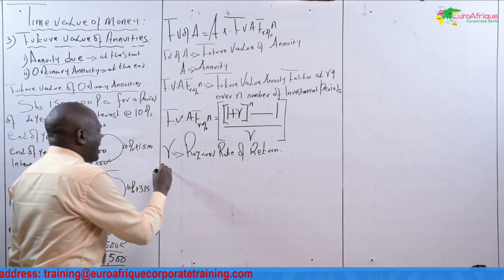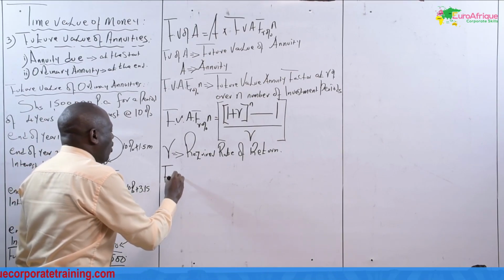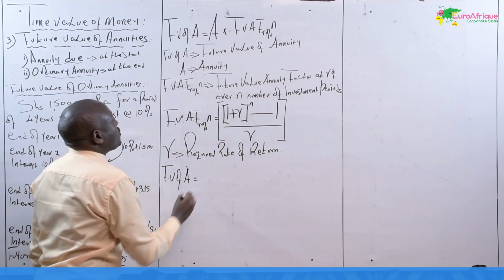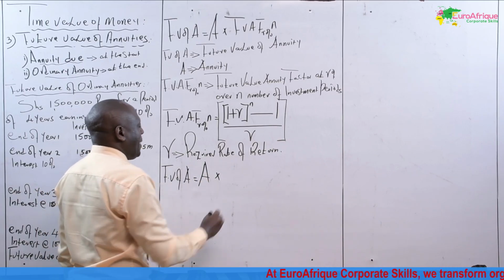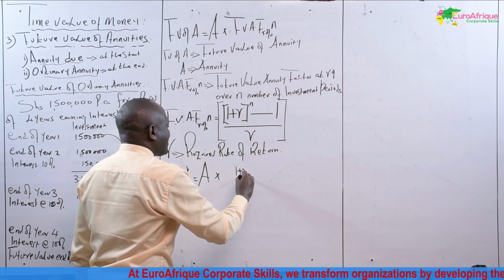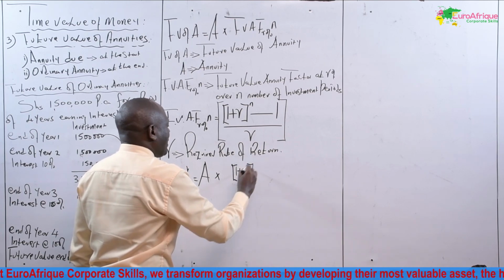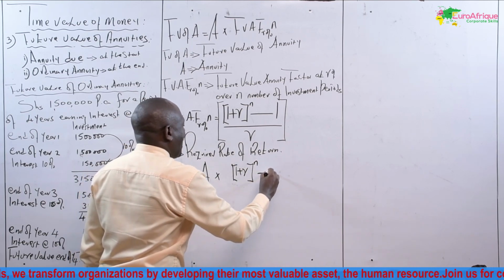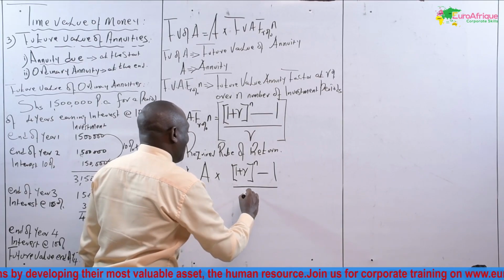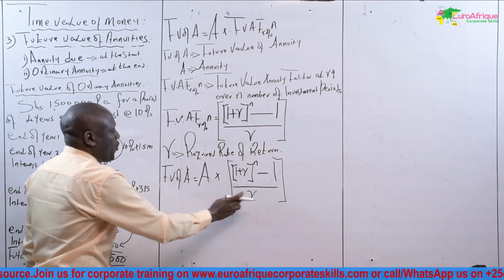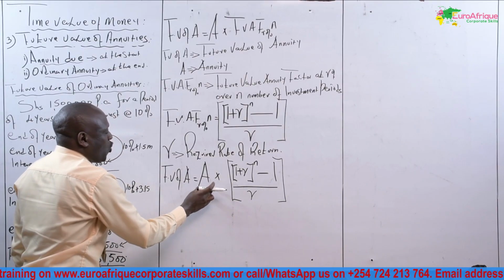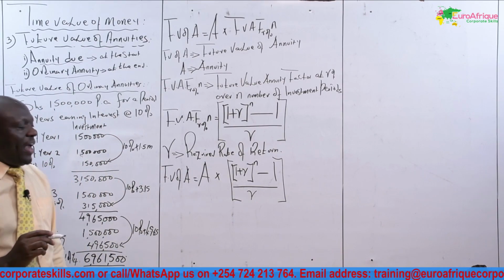We can therefore say that the future value of annuity is equal to the annuity multiplied by 1 plus R, this one, power N minus 1 divided by R. This is the formula that we use to compound the annuities.